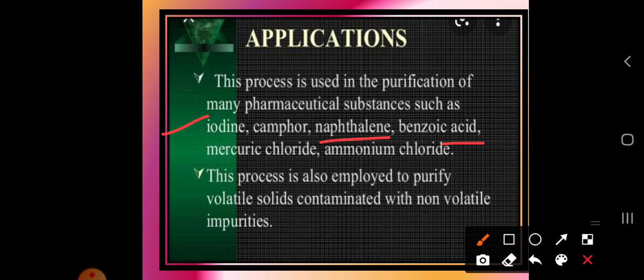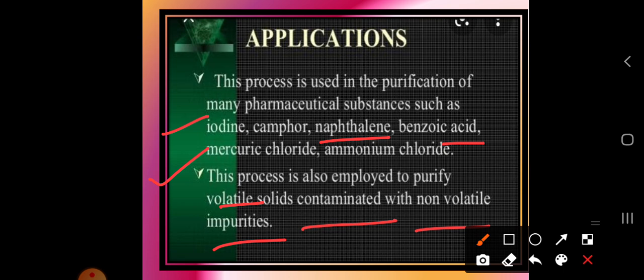The question can be asked, how does a substance like naphthalene get converted into gaseous form? Because it is a sublimable compound, and sublimable compounds directly convert from solid to gas. Okay, between solid and gas, the liquid state does not come in. This process is also employed to purify volatile solids contained with non-volatile impurities.